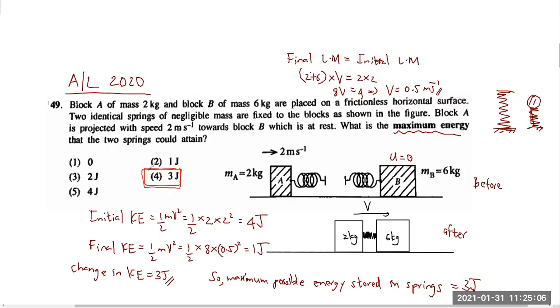Okay, it's just easy. You have to apply the law of conservation of momentum, calculate the initial kinetic energy and the final kinetic energy, find the change in kinetic energy, and that's the energy stored in the spring.